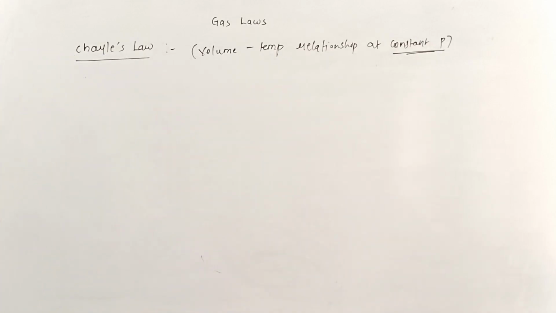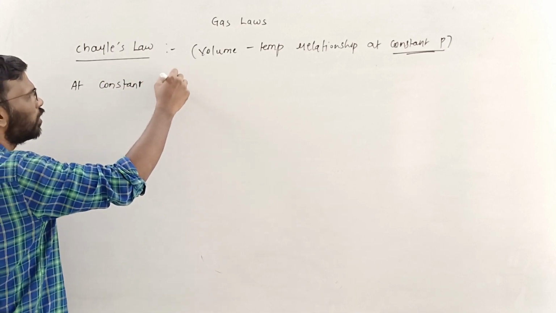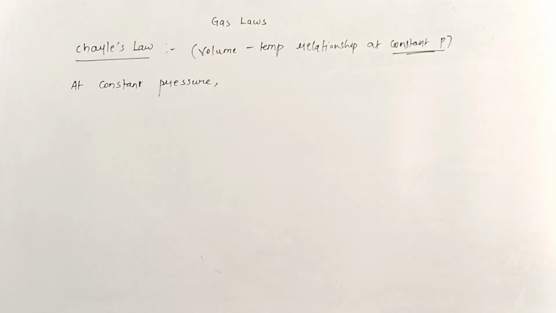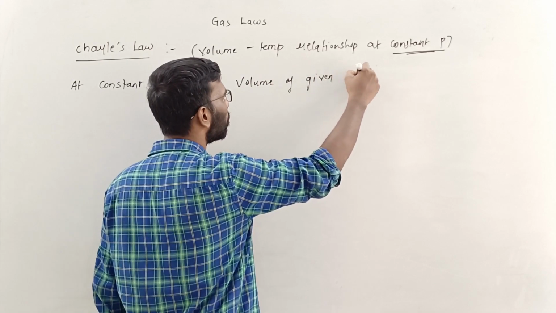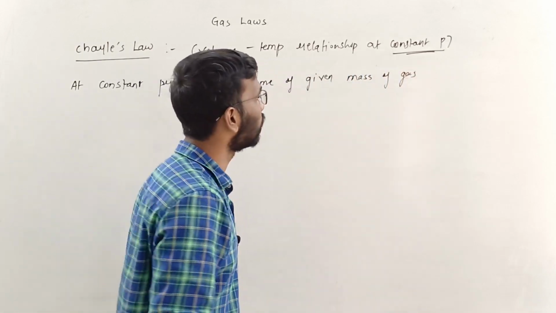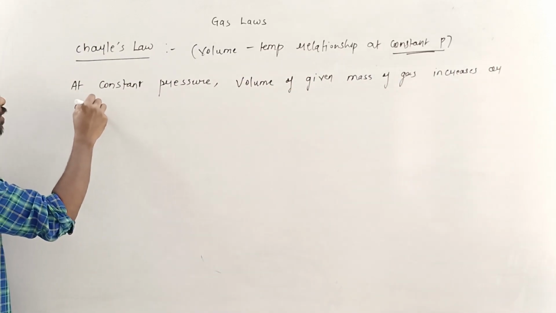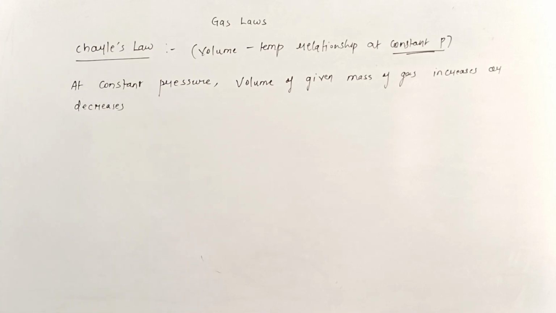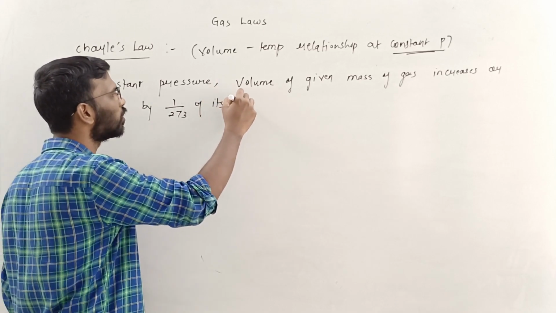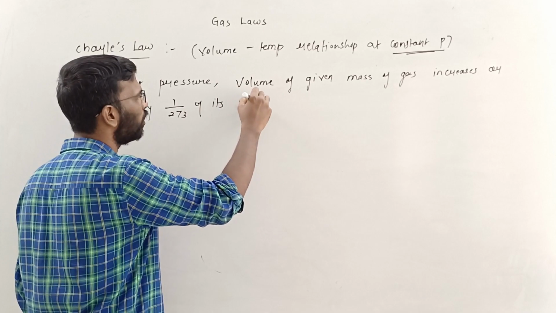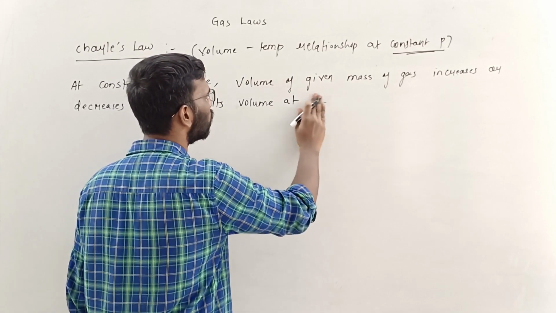The statement says that at constant pressure, the volume of a given mass of a gas increases or decreases by 1 by 273 of its volume at 0 degree Celsius,